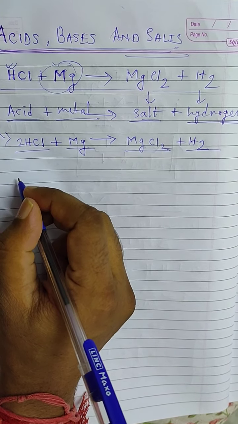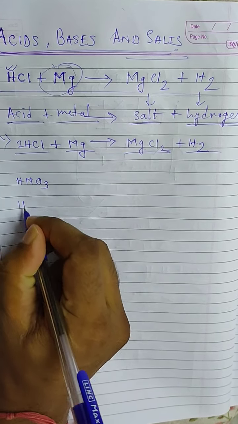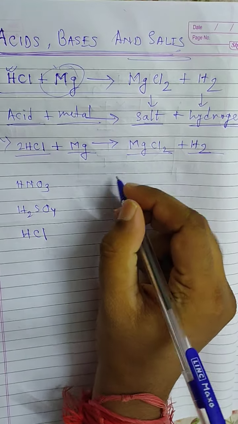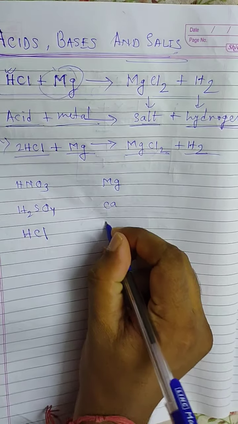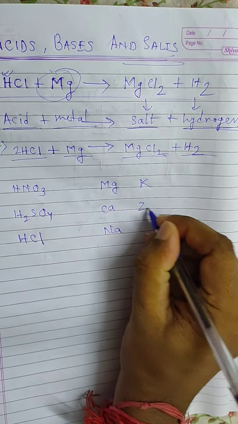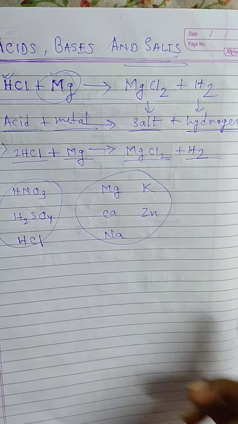Give me another acid: HNO3, H2SO4 and HCl. And metals are magnesium, calcium, sodium, potassium, zinc. These are the metals and these are the mineral acids.